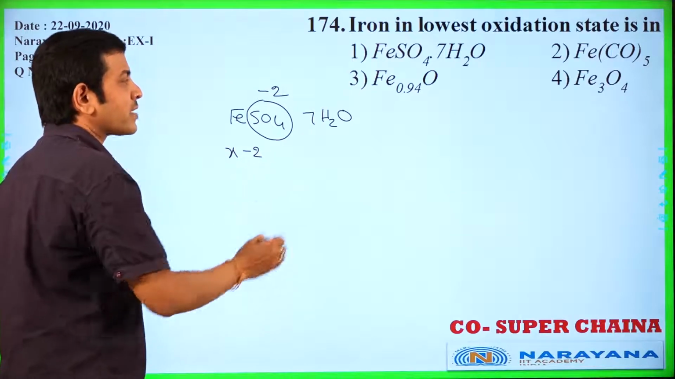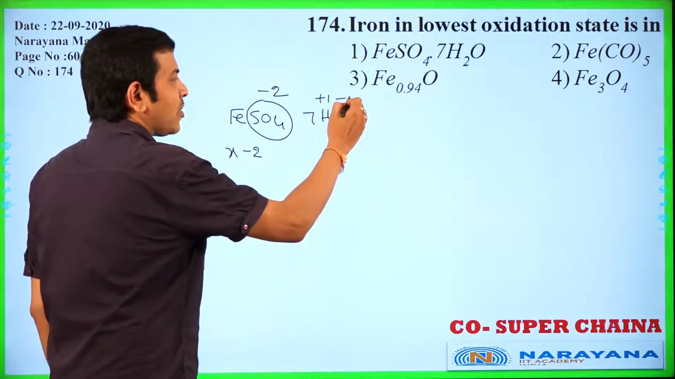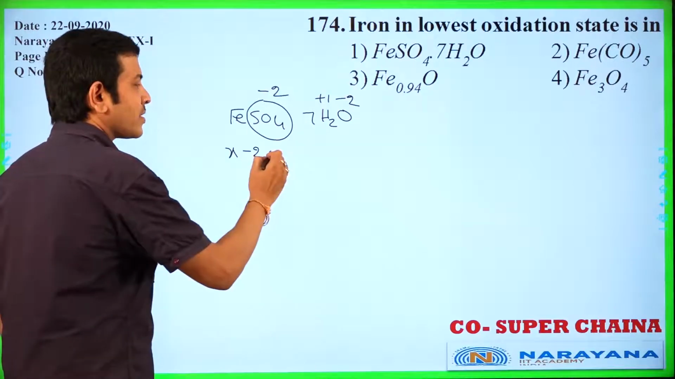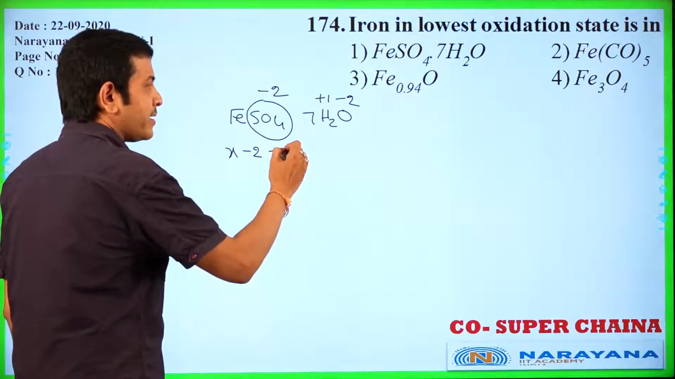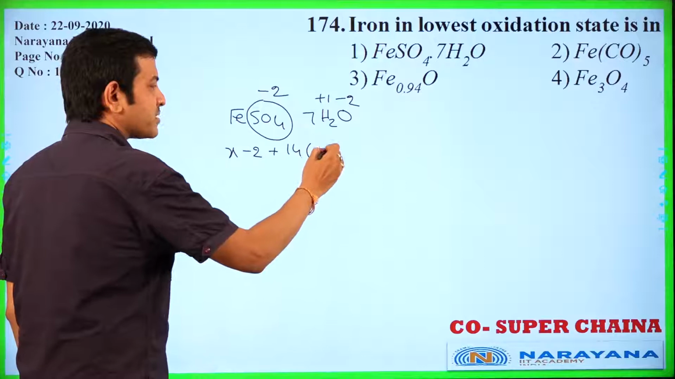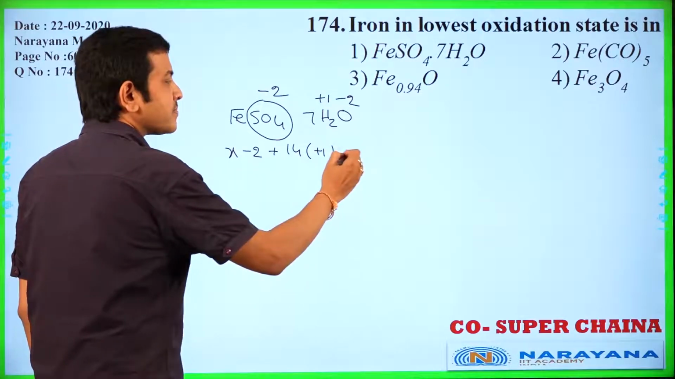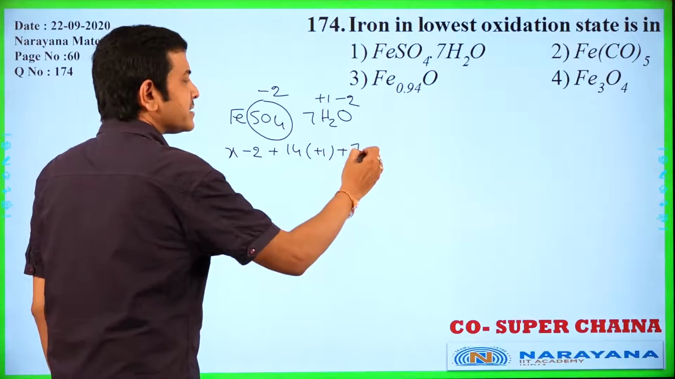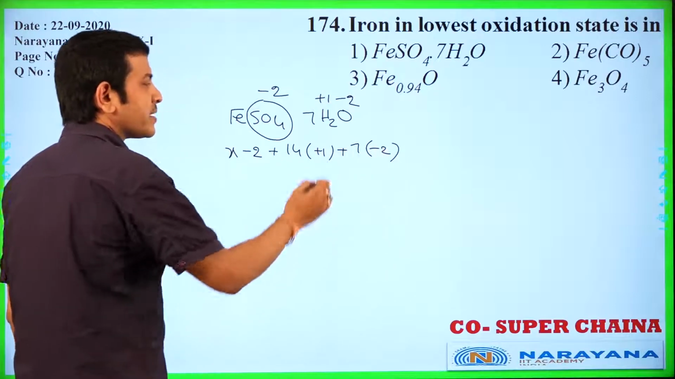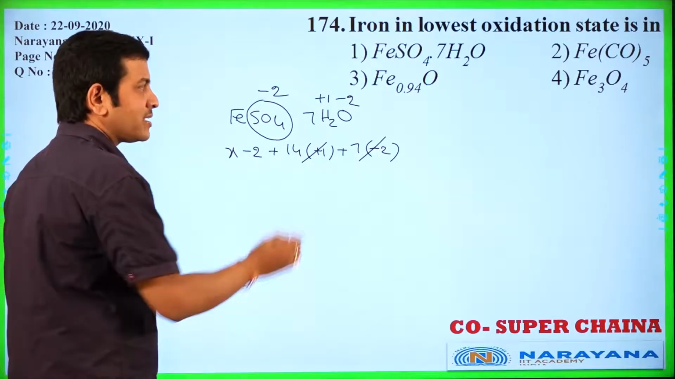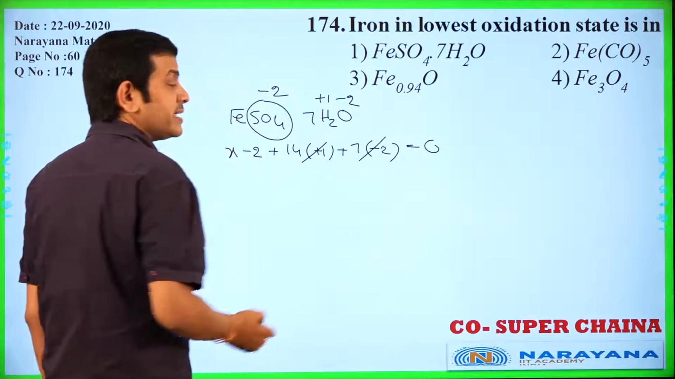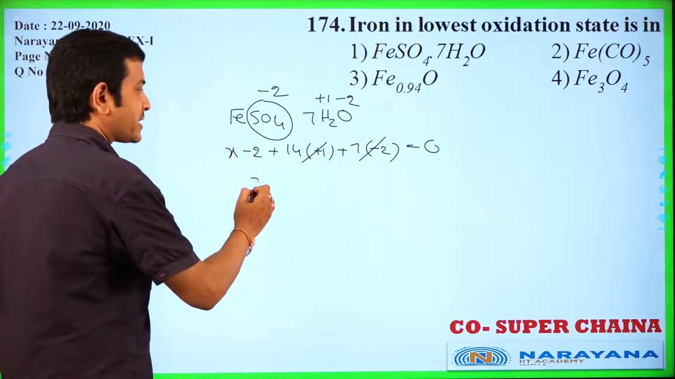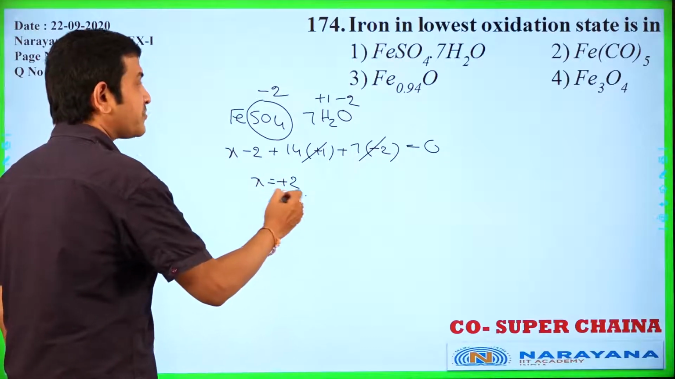Minus 2. Here hydrogen plus 1, oxygen minus 2. Plus, here 14 into plus 1 plus 7 into minus 2. Here plus 14, minus 14 cancel. Sum is equal to 0. It is a neutral molecule. That's why here X is equal to plus 2. That is ferrous.